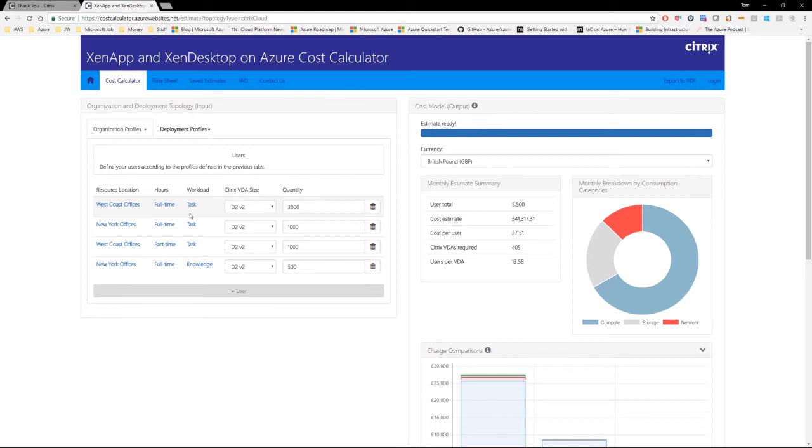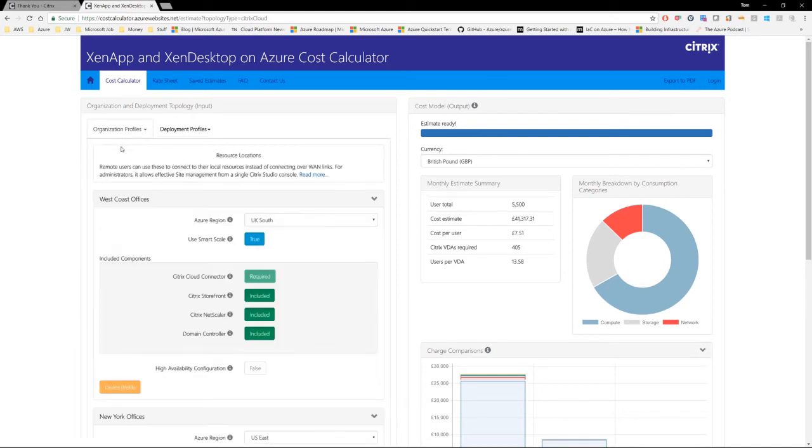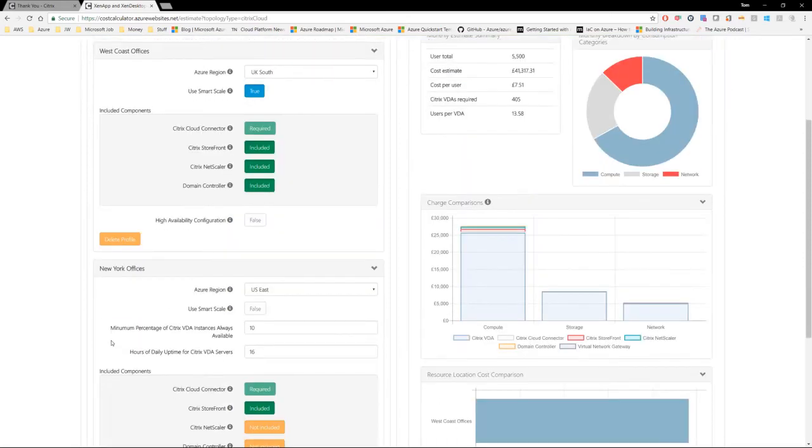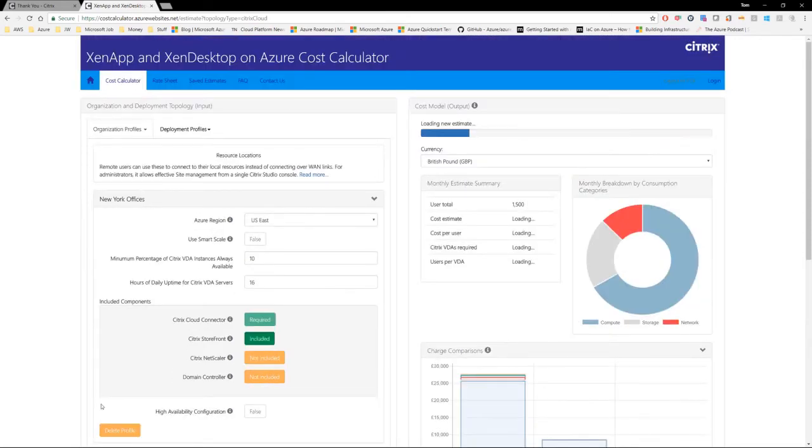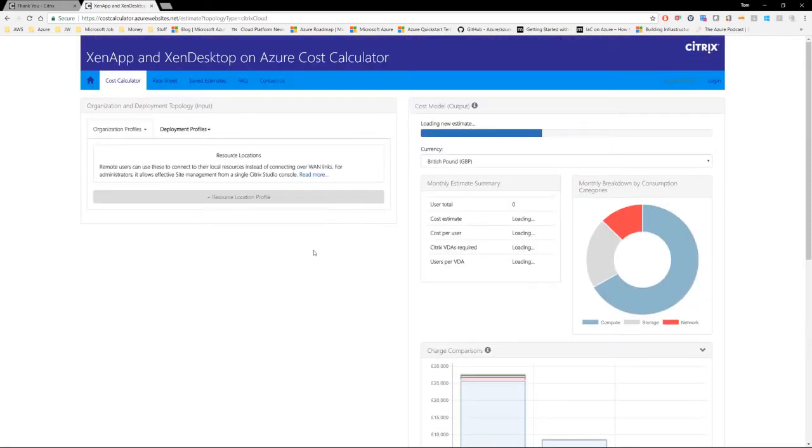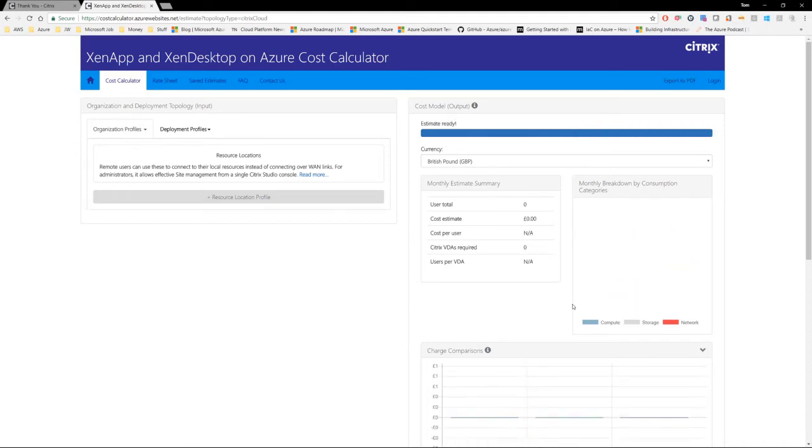Of those 2,000 users, 1,000 are Zen Desktop and 1,000 are XenApp. Of that 1,000 in each group, 900 are task-based workers, whilst the remaining 100 are knowledge workers. So the first thing to do is go to the Organizational Profiles tab and click on Resource Locations. And then we go and delete these two default profiles by clicking Default Profile. And you'll notice that this costing estimate has been updated back to 0. So we're a good place to start.